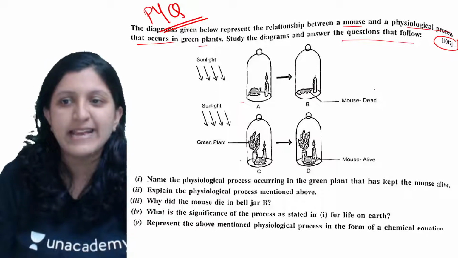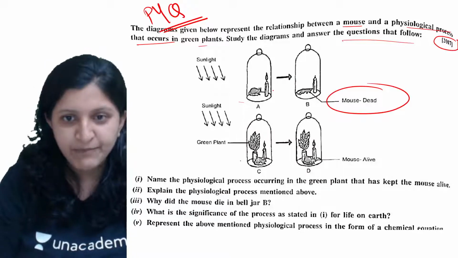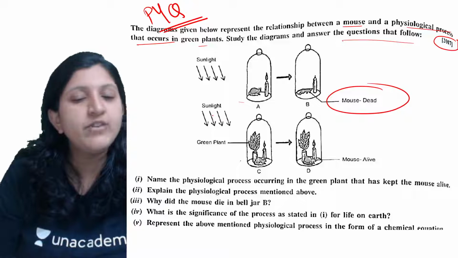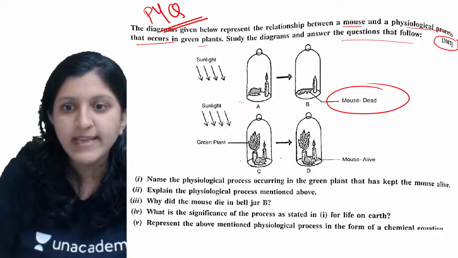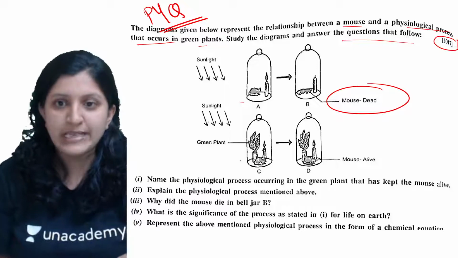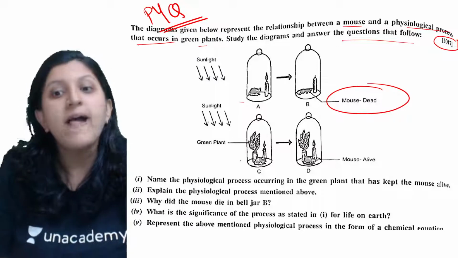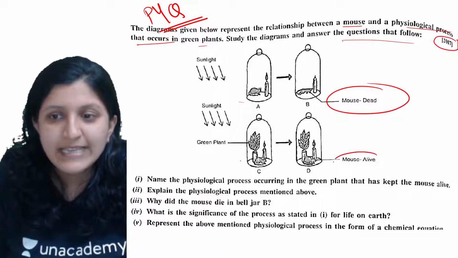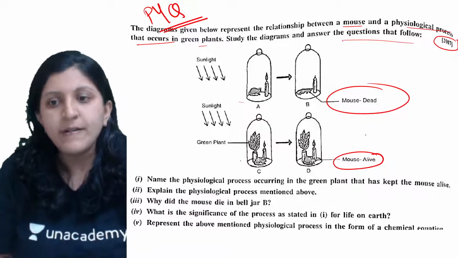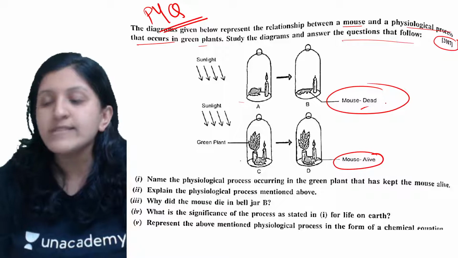So next, what exactly happens? The mouse is going to die. All right, and now the same setup with a slight modification is done. The mouse is also placed, the candle is also there, and there is a plant which is placed. So why exactly is the mouse alive here and why exactly is the mouse dead here?